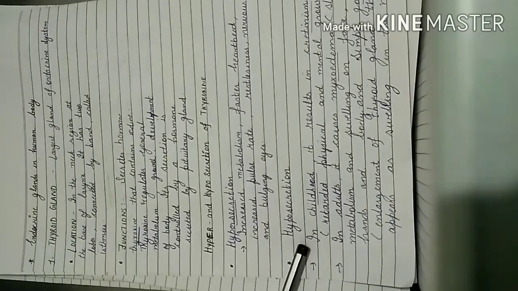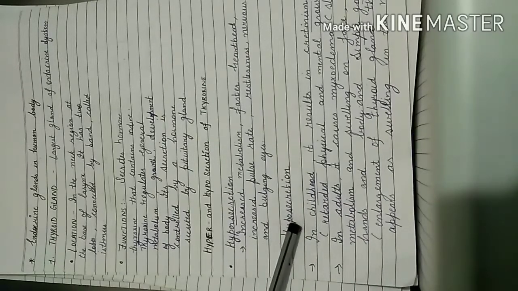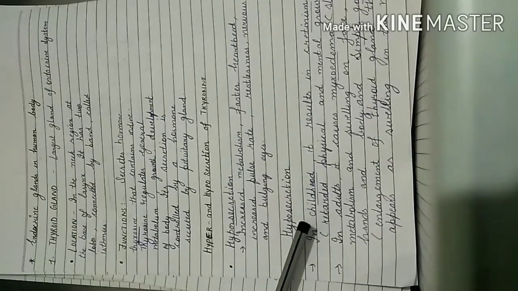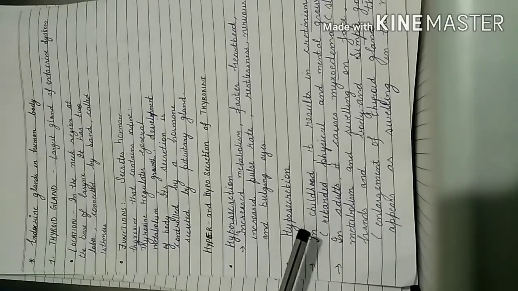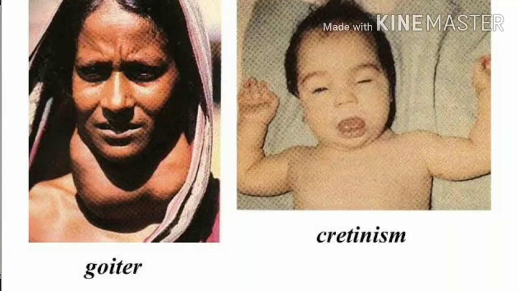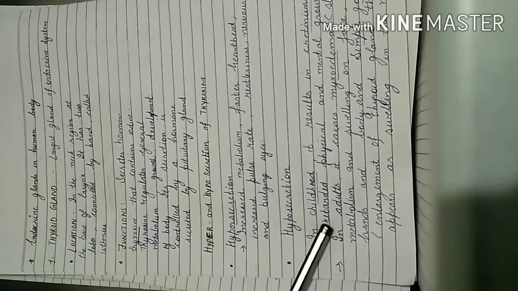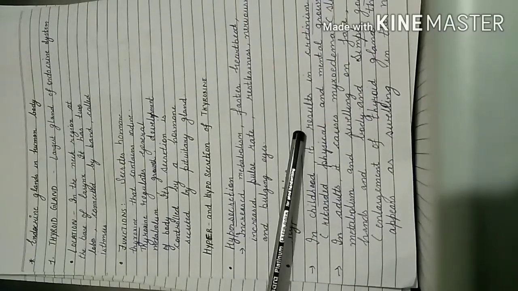So in childhood it results in cretinism. Cretinism is a disease in children in which they show symptoms such as retarded physical and mental growth. Their physical as well as mental growth will be affected if thyroxine is produced in less amount by the thyroid gland. But in adults, it results in a disease which is known as myxoedema.